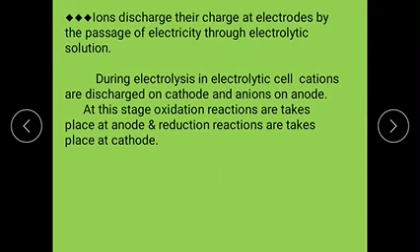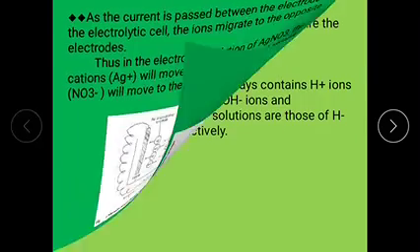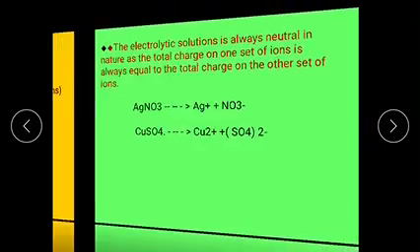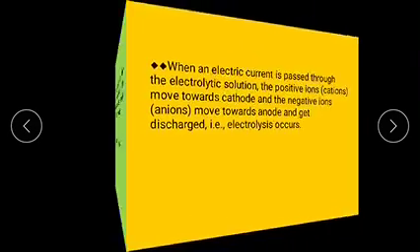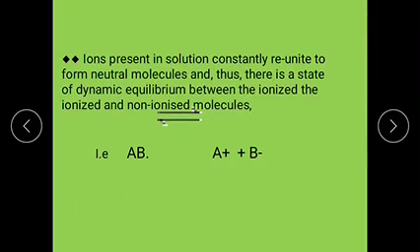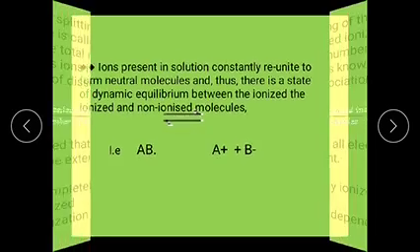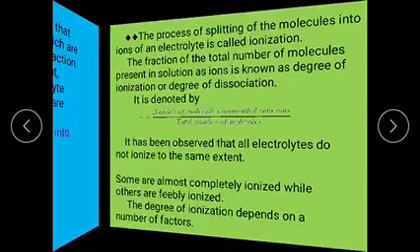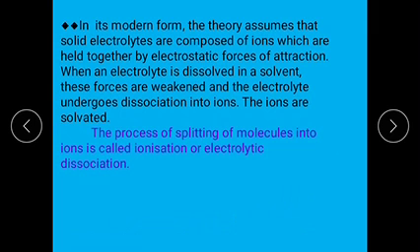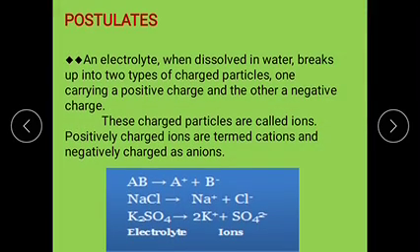Once again, let me explain briefly. These are all postulates of the Arrhenius electrolytic dissociation theory. The first one is that electrolytes are assumed to be in the solid state, having two charged particles combined by electrostatic attraction forces.